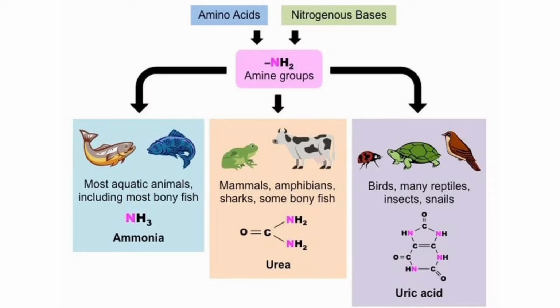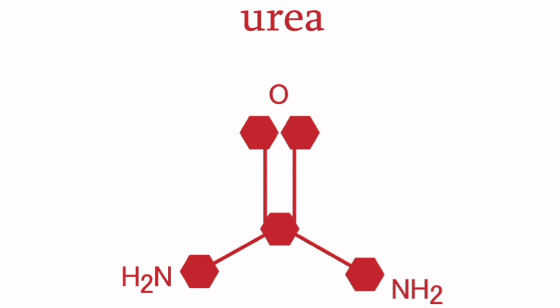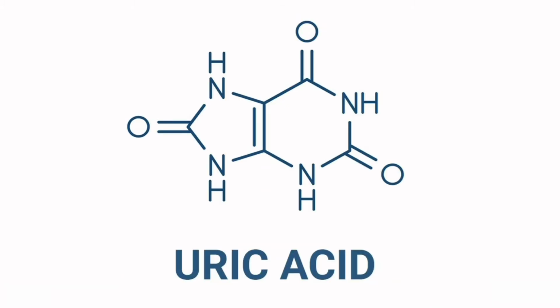They are ammonotelism, that is the excretion of ammonia as a nitrogenous waste. Then comes ureotelism, the process of excreting urea as a metabolic waste. And finally, uricotelism, the process of excreting uric acid as a metabolic waste. Let's discuss these three types of metabolic wastes.